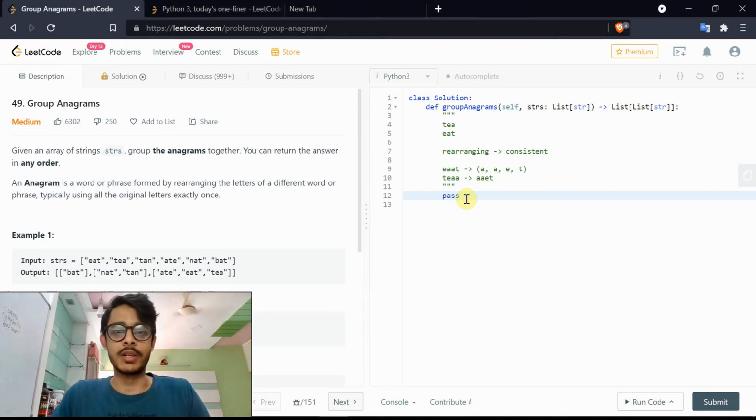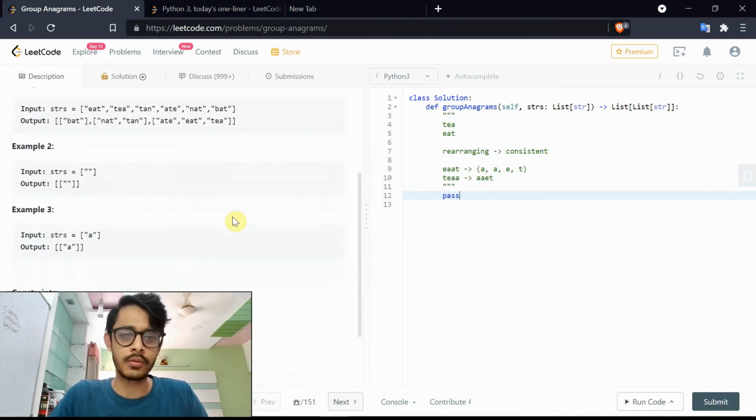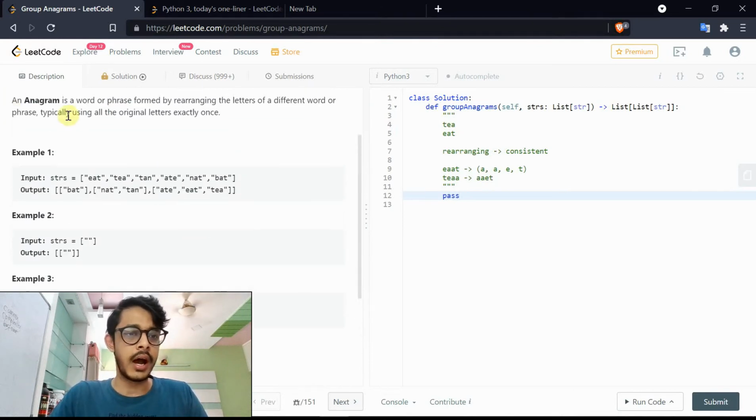This is the solution to the problem group anagrams. The question is very simple. You're given a list of strings. The question wants you to find out the groupings of anagrams and return them as a list of lists, with each anagram grouped together. Now, how do you define anagram? An anagram is a word or phrase formed by rearranging the letters of a different word or phrase.